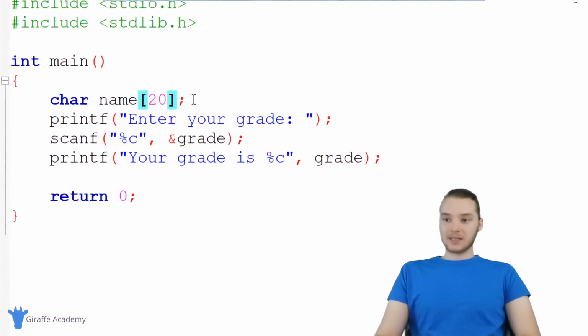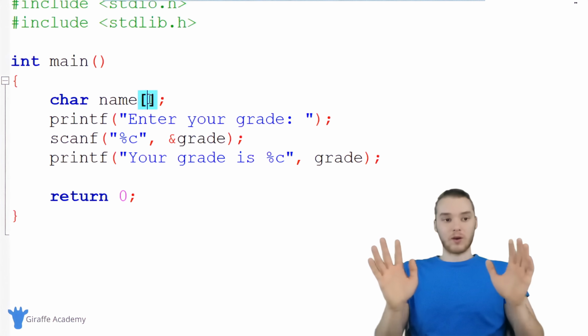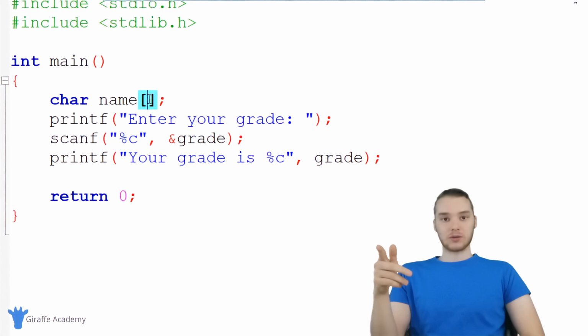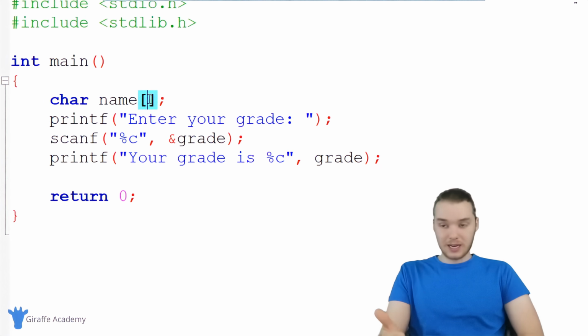And in the past in this course, when we've been creating strings, we haven't put a number in there. We've just kind of said like whatever, right? We've basically just given this a value straight away. But in this particular situation, we're not going to be giving this variable a value right away. In other words, I don't know what the user's name is going to be. I don't know that right up front. They're going to tell us what that is.